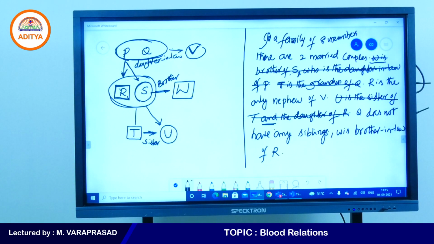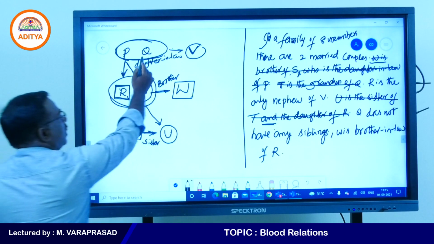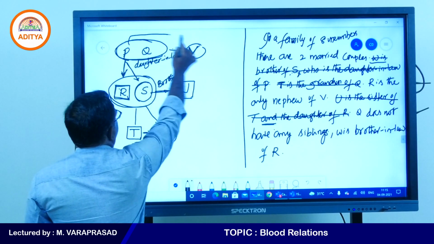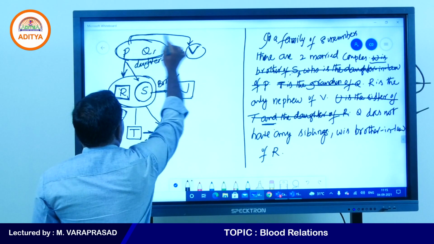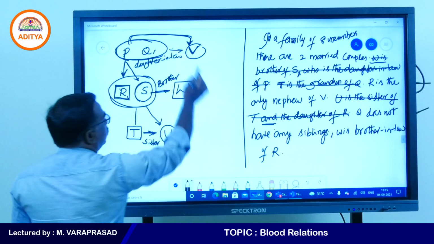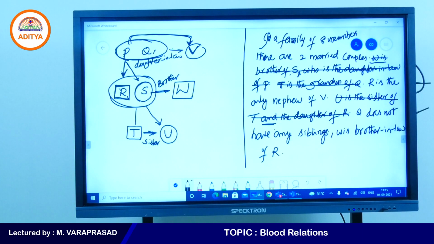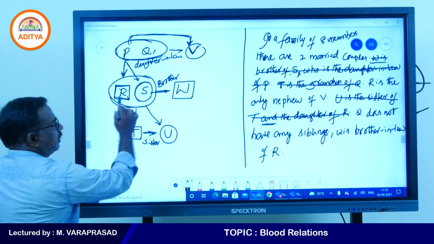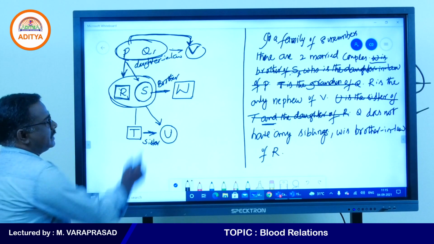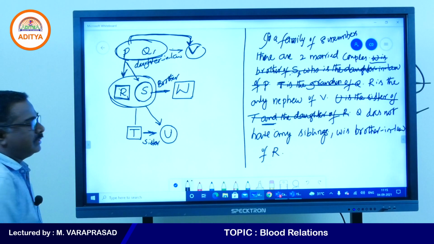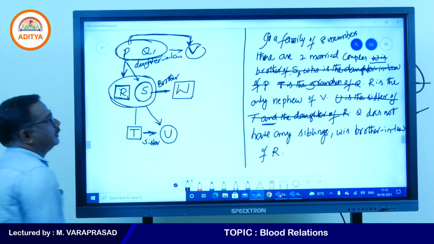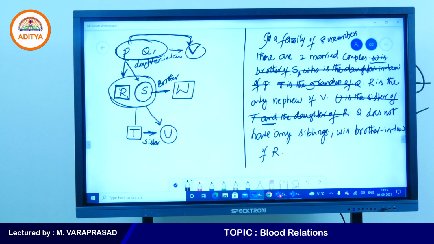Next one, Q does not have any siblings. So this V belongs to P. Q does not have any siblings. So W is the brother-in-law of R. Means sister and brother relation, this will be called brother-in-law. So that is the family map what we got here.